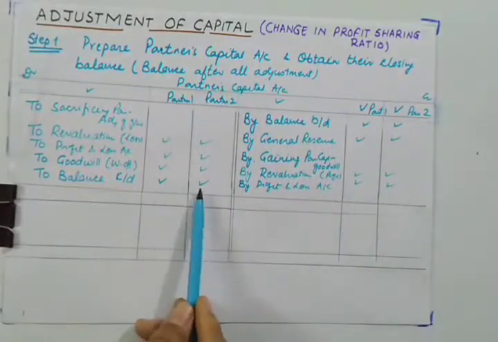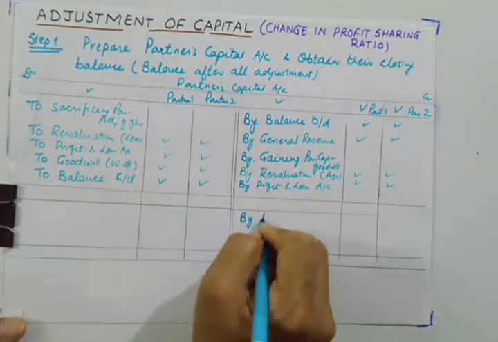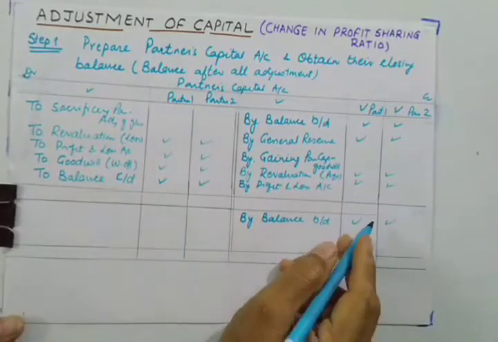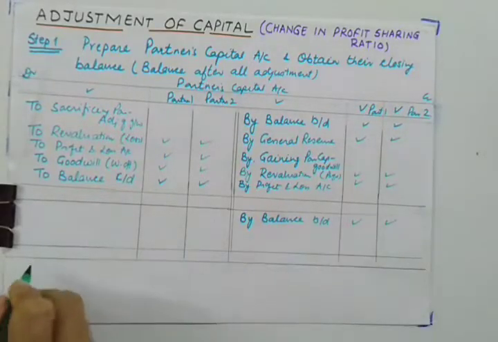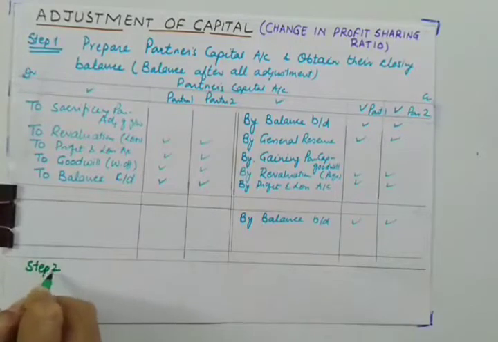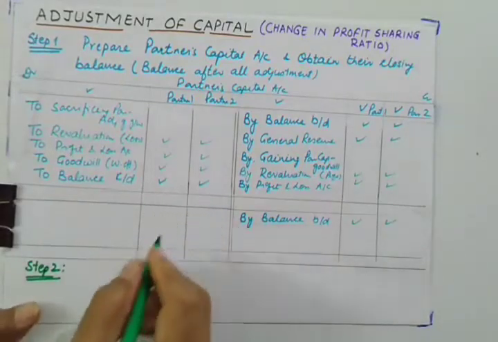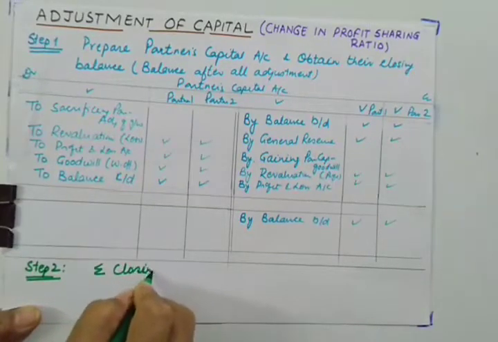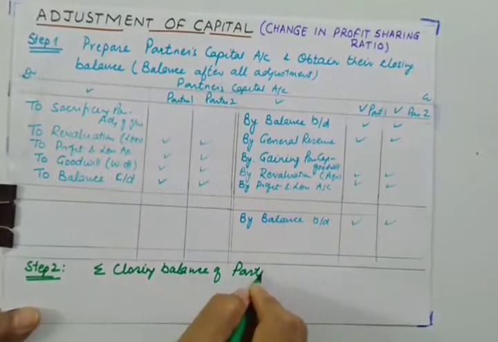So this is the balance after all adjustments, and this balance will become the opening balance here. And why are we writing capital balances here? Because we want to see the capital adjustment. Now after this, what is the second step? Step 2, which follows this step, is to calculate the closing balances and calculate sigma, the sum total of closing balances of the partners' capital account.